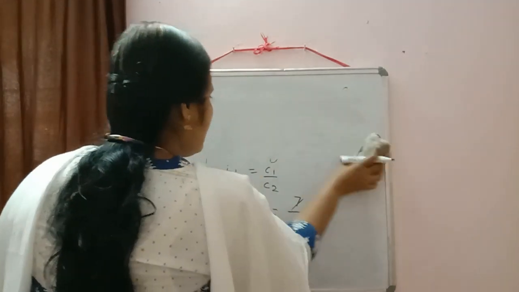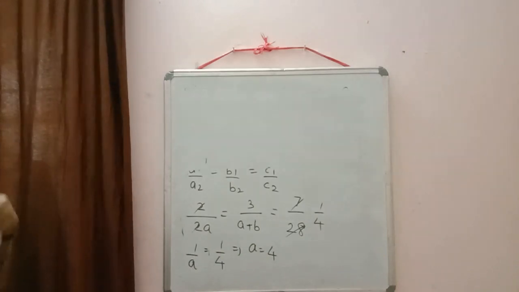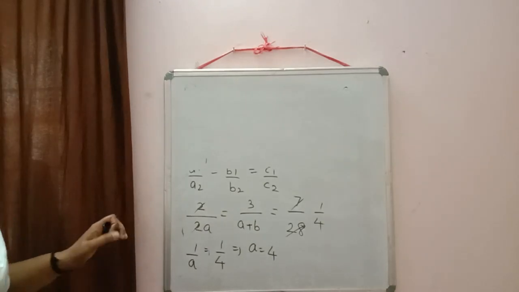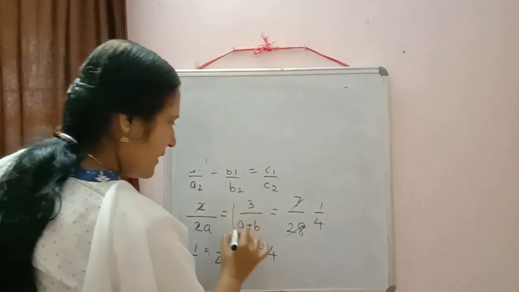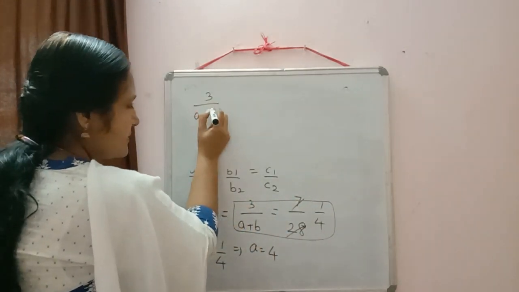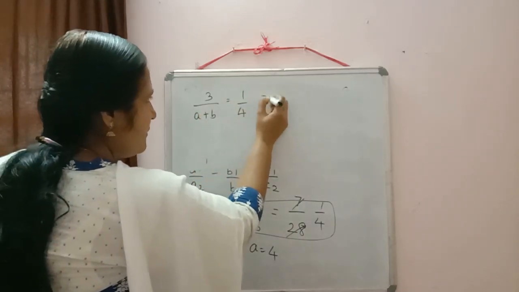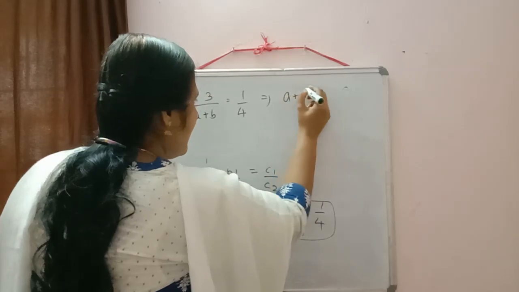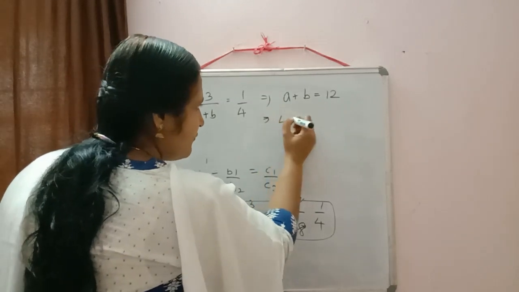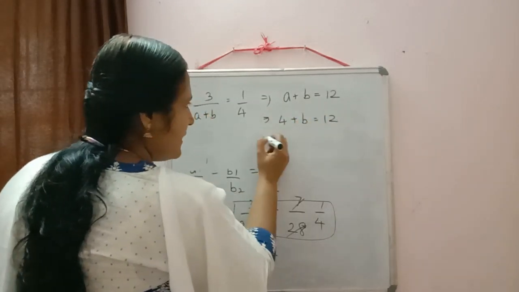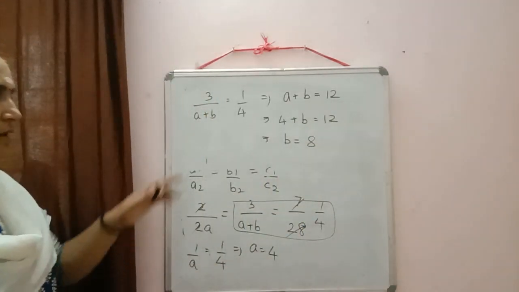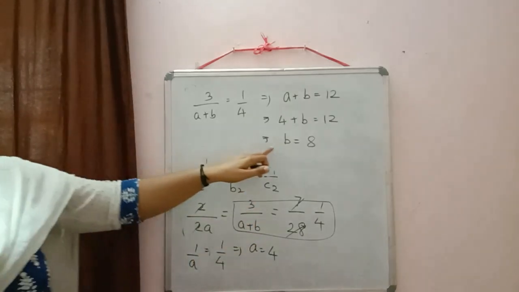So we got the value of a from here only. Just check which one will be easy for you. If you compare in the other way, then also no problem, but it will take a lot of time. Now we have the value of a, so we can equate these two, and the calculation will be easy for us. We have 3 by (a plus b) is equal to 1 by 4. Again do the cross multiplication, then we will get a plus b is equal to 12. Now we can substitute the value of a: 4 plus b is equal to 12. Then the value of b is 12 minus 4, that is equal to 8. So we got a is equal to 4 and b is equal to 8.